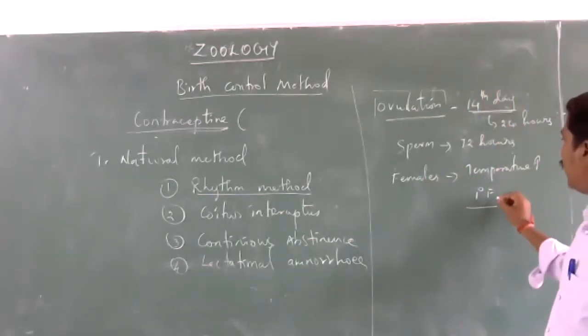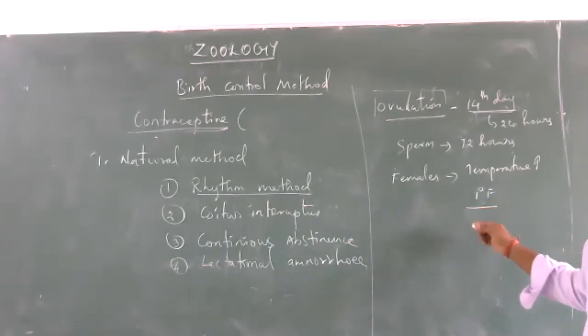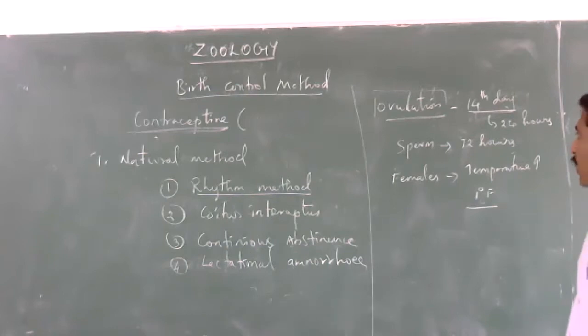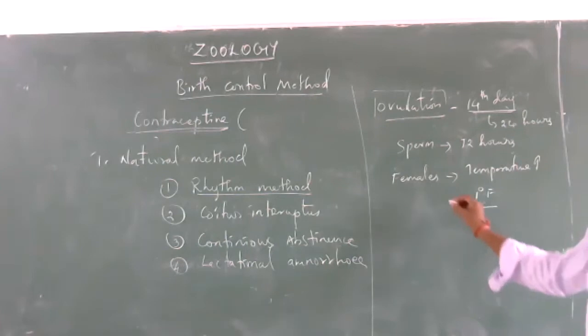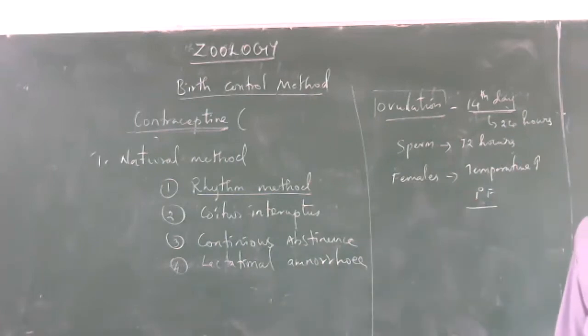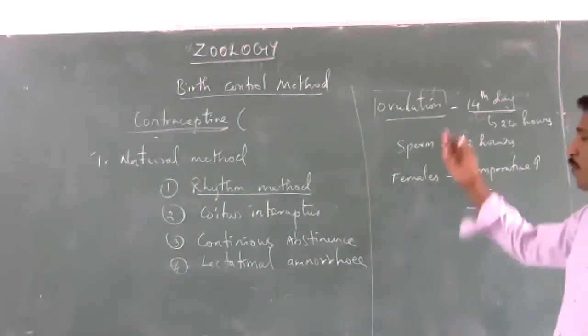When the body temperature has increased, ovulation has happened, so we avoid sex during that time.